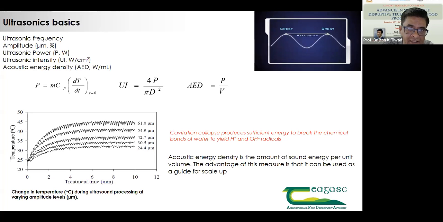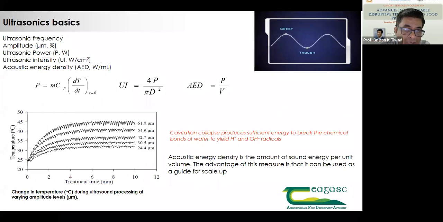If you fit a polynomial equation to that, whatever is next to the time, the linear variable, that slope will be dT by dt. As you would have studied in your undergrad education, mass is 100, the specific heat of water is 4.18 kilojoules, and dT by dt will give you the power. And this has to be calculated.